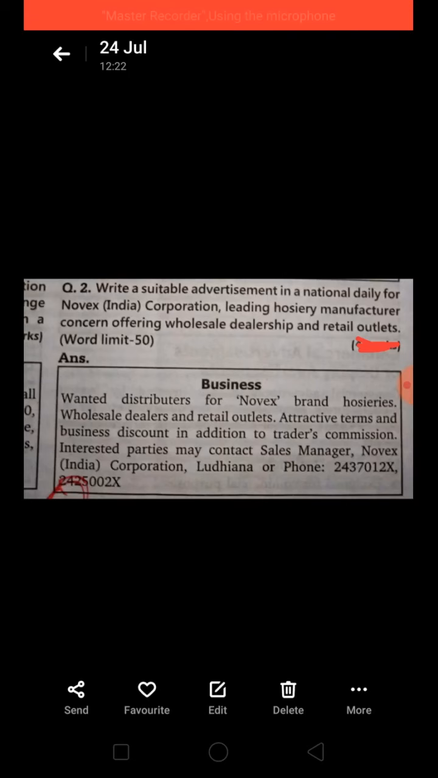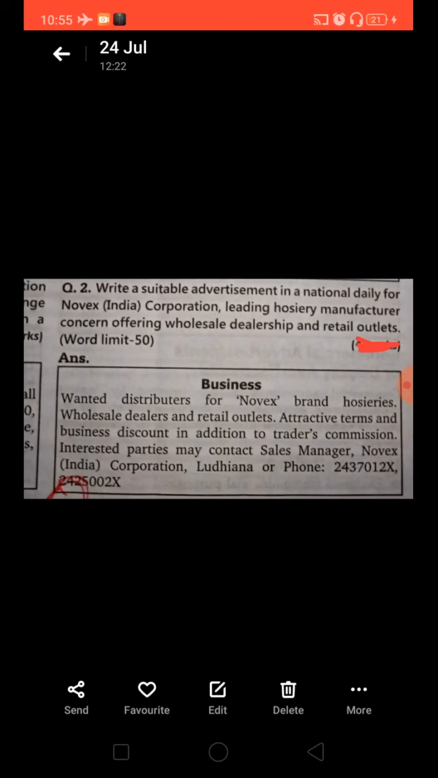Wanted distributors for Novex brand hosieries, wholesale dealers and retail outlets. Actually it's a wholesale manufacturing unit which wants distributors for selling its products. So they are looking for wholesale dealers and retail outlets. Attractive terms and business discount in addition to traders commission. Interested parties may contact sales manager, Novex Corporation, Ludhiana, and the phone number is already given here.